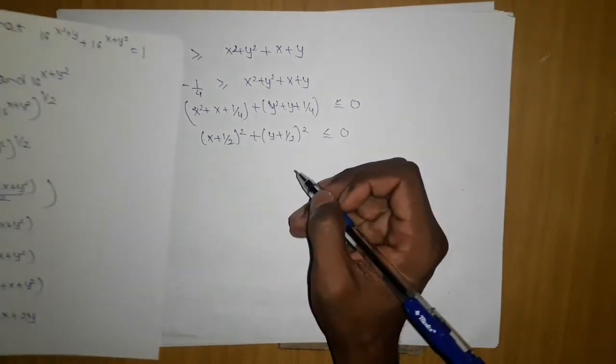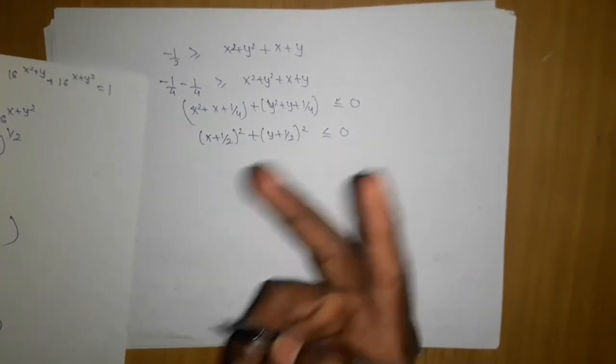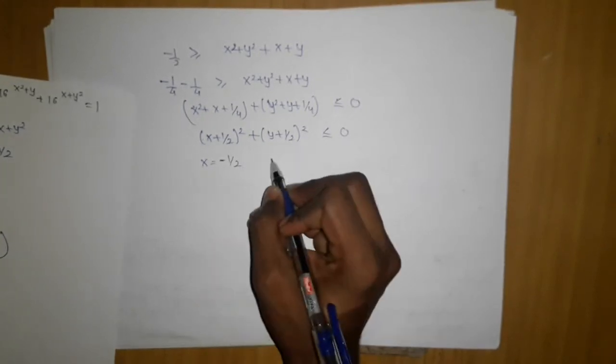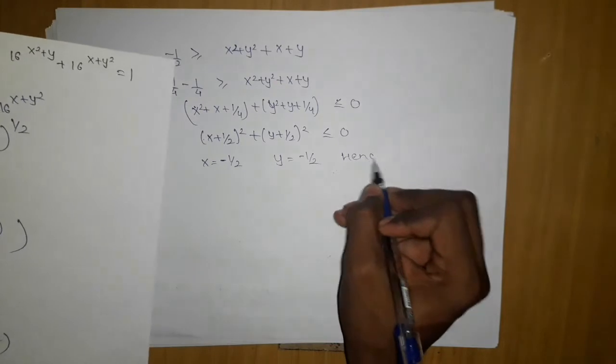So this is our answer. From here this is only possible in one case, when they individually become 0, that is x is equals to minus 1 by 2 and y is equals to minus 1 by 2. Hence we got the answer.